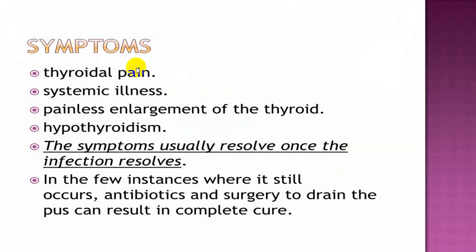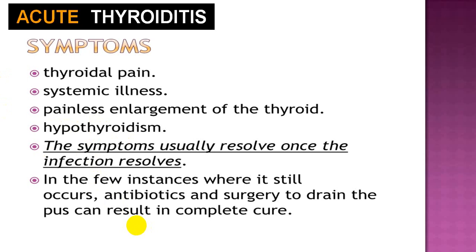So symptoms are painful thyroid gland enlargement. In an acute variety, you might have a fever, weakness, lassitude, etc. In subacute, some are painless, and in chronic, usually they are painless enlargement of the thyroid gland. By and large, they end up with hypothyroidism because they resolve by destruction. If acute ones are treated, the person may have a full recovery. So by and large, acute thyroiditis, if treated early by antibiotics and drainage, etc., you can have a full, complete recovery.